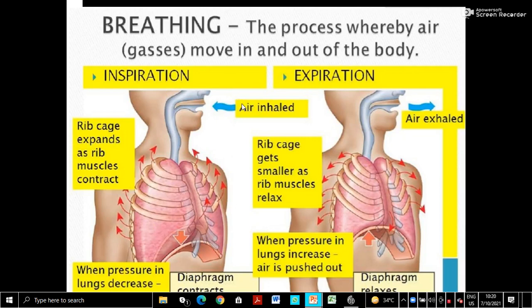Good morning, my dear children of class 10. Today I am going to explain the breathing mechanism.